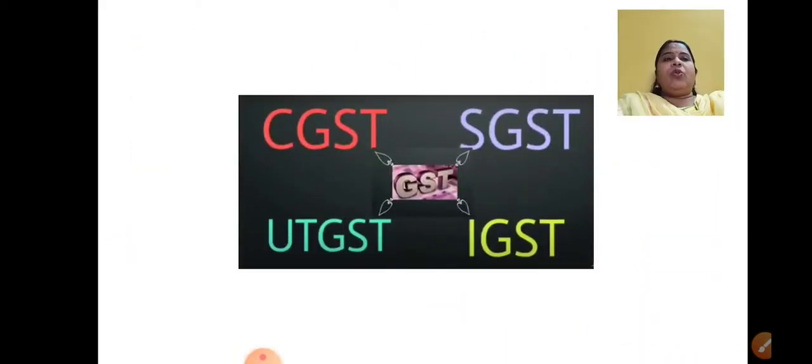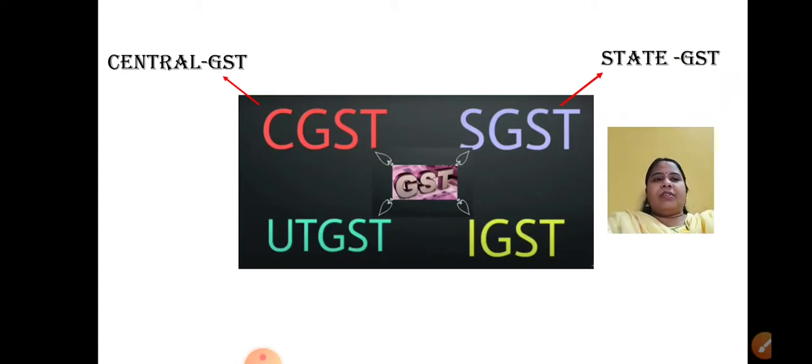We move on to the next important thing, that is what are the different types of taxes which can be imposed in GST. Now you have seen in that bill only two types, that is CGST and SGST, right? Now what are they? CGST is a tax which is imposed by the central government. SGST is a tax which is imposed by the state government. Okay, now these two we have seen in that bill.